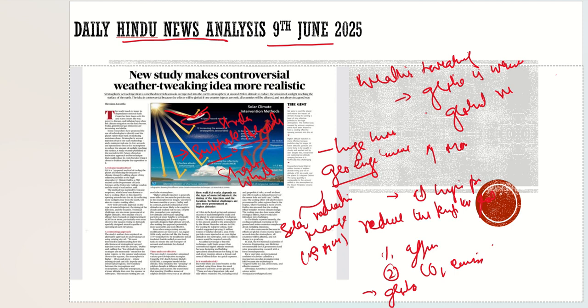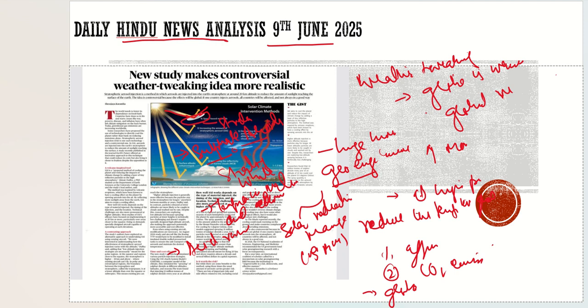But these two methods mentioned by geoengineering, either putting sulfate aerosols in the stratosphere or using the mirrors, are very much temporary in nature, and they have many disadvantages associated with them. Let's talk about the sulfate aerosols. What are the various disadvantages associated with them? For example, it can lead to acid rain. This is one of the disadvantages.